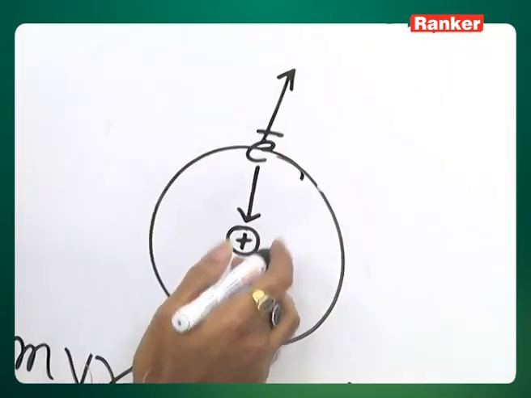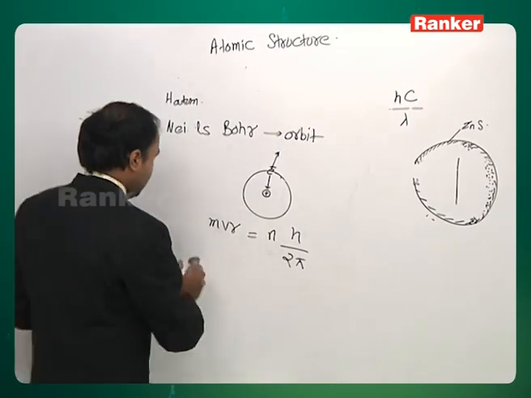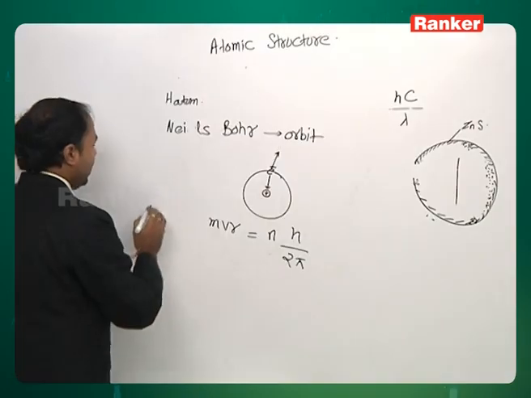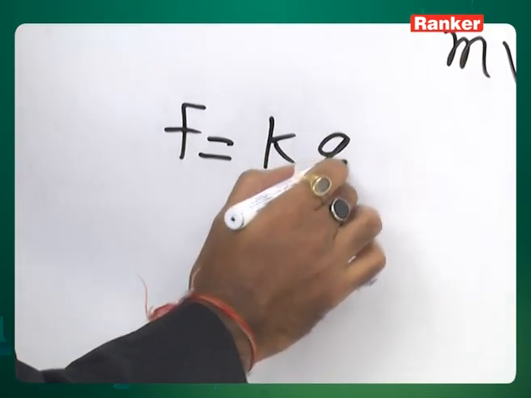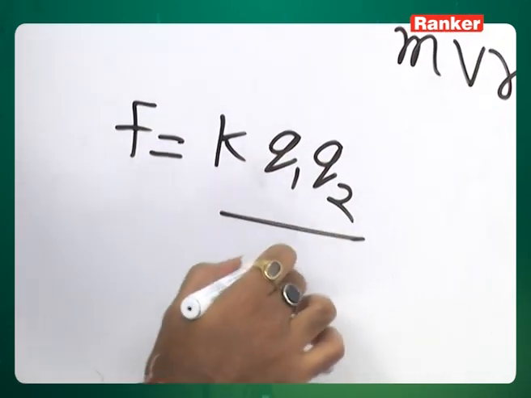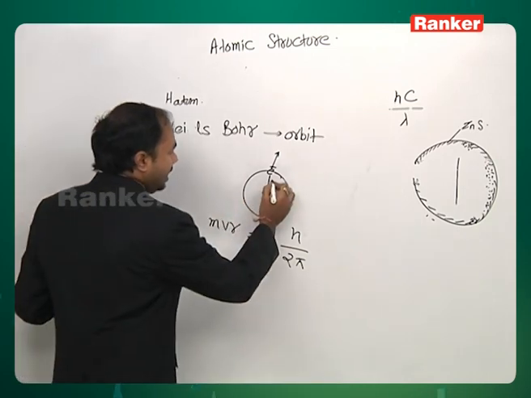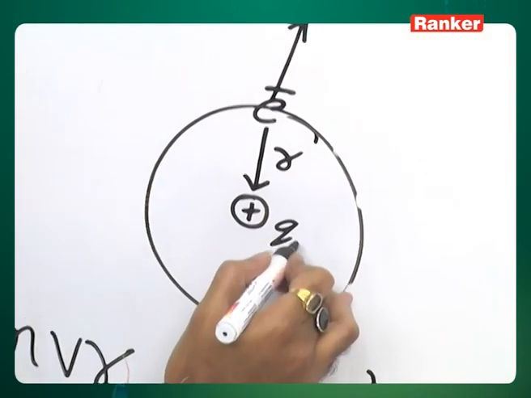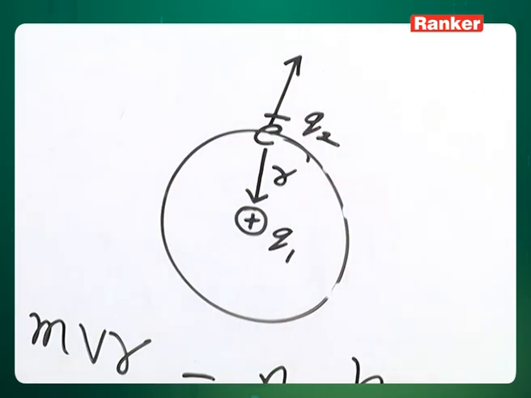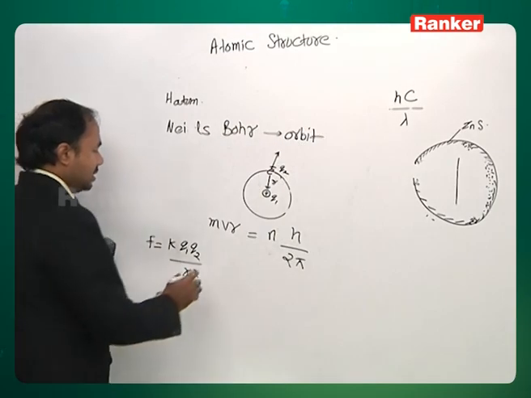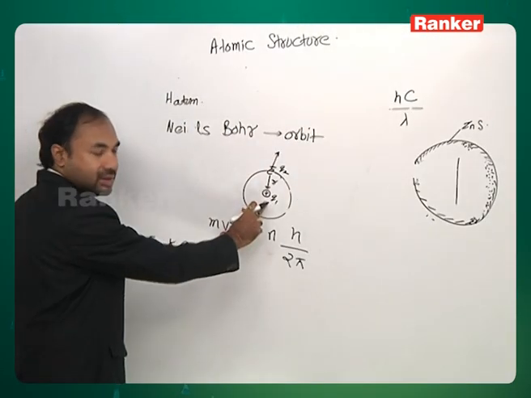One is the centripetal force, the inward force due to attraction, which can be given by Coulomb's law. Coulomb's law says that force F equals k q1 q2 upon r square. Here the distance is r, the nucleus charge is q1 and the electron charge is q2.